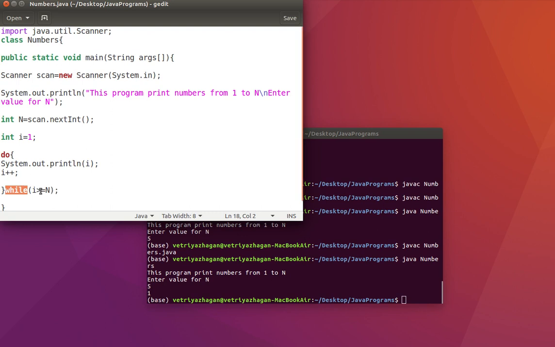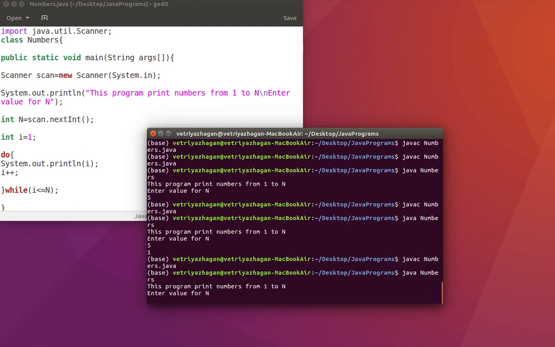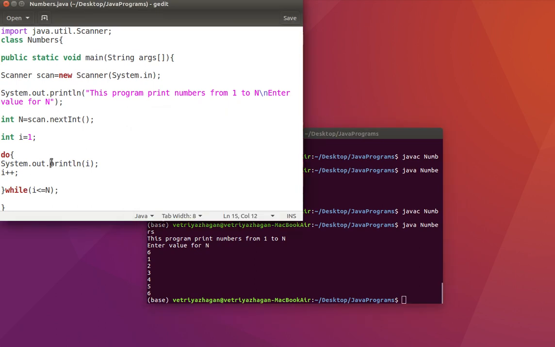If it said less than or equal to 5, compile it again, run it now, enter value for n as 6. It executes. So both are the same if the condition is right. But if the condition is wrong, you can place while and for in one category, and do while in a different category. Remember, in the do while loop, the body of the loop is executed at least once, even if the condition is wrong.